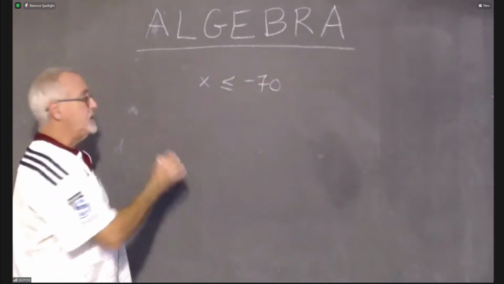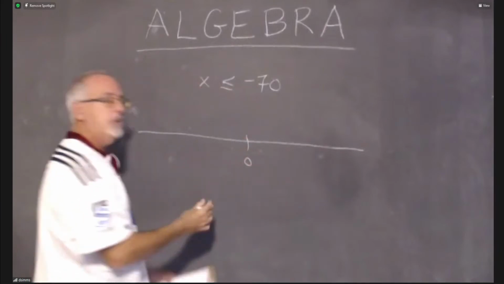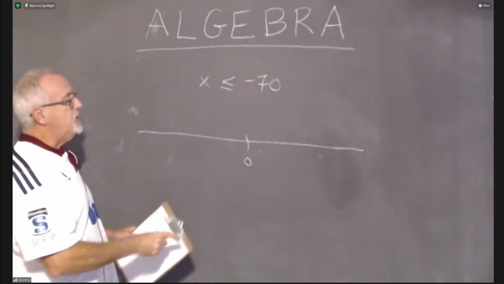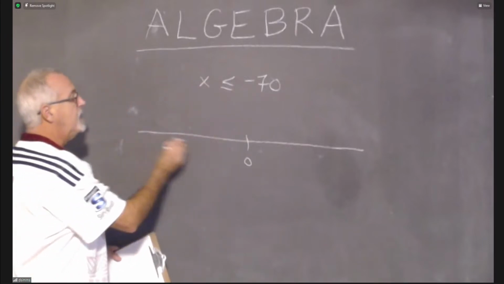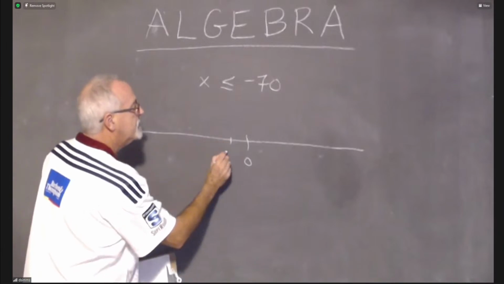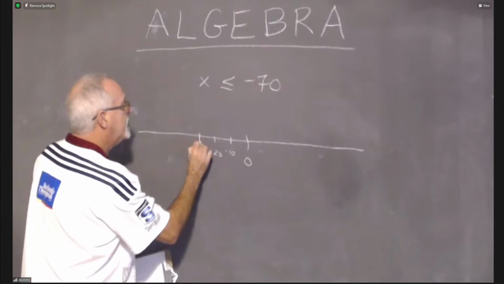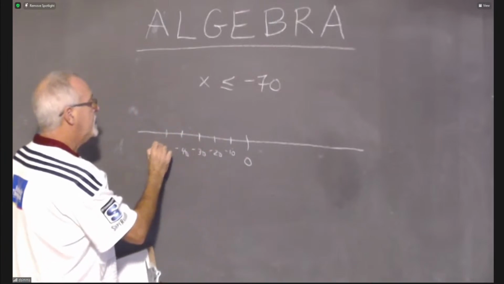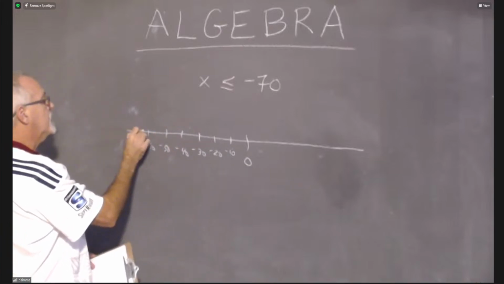I still like showing my 0. So I'm going to draw a number line. I'm going to put my 0. I like my 0 to be in the middle, but again, you don't have to, but I choose to. To fit -70, though, that means I am going to have to scale in a clever way. So this is -10, -20, -30, -40, -50, -60. Finally, I get to -70.